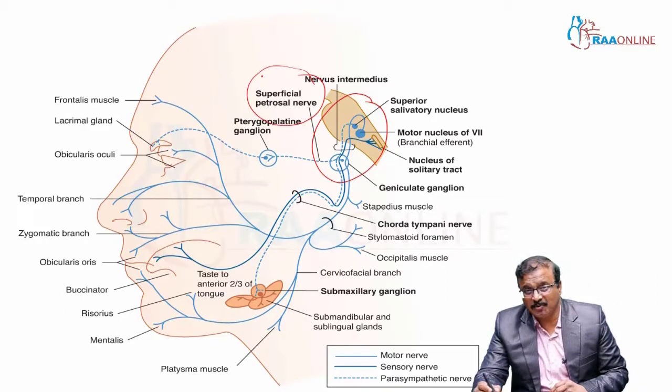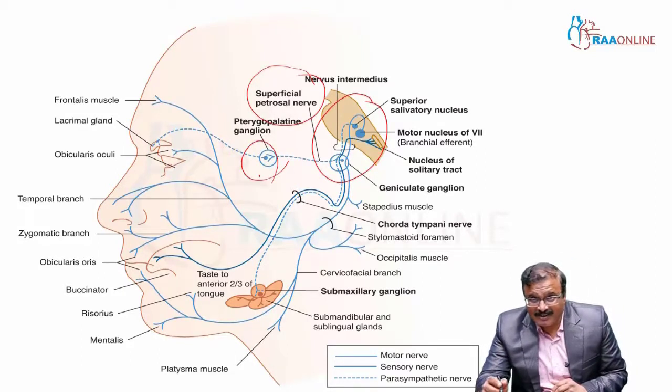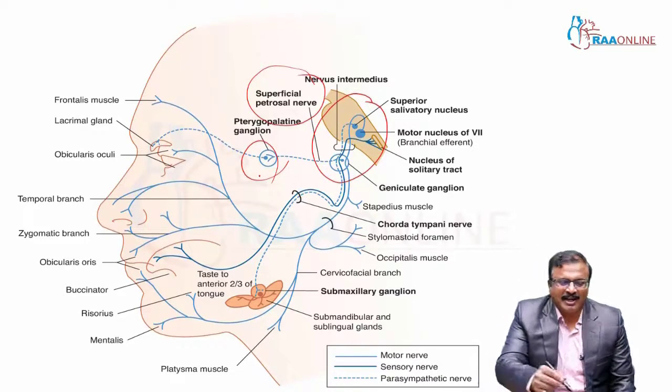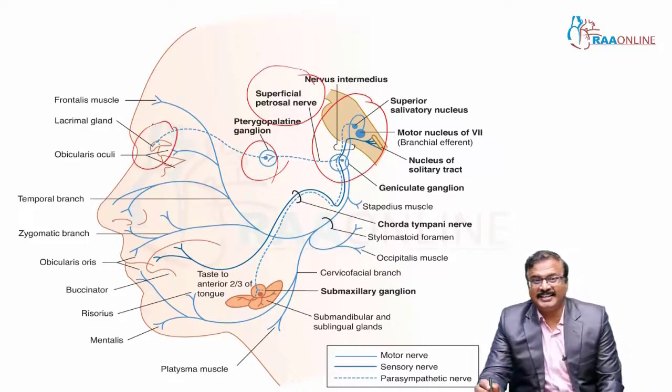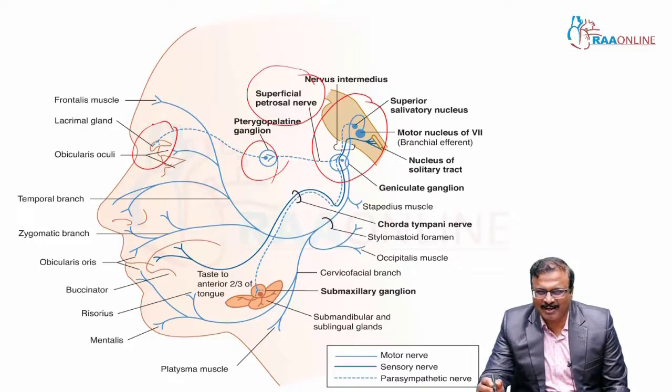Pterygopalatine ganglion. From there, it supplies the lacrimal gland. Tear secretion. One of the tests you do to check for tear secretion in facial palsy.